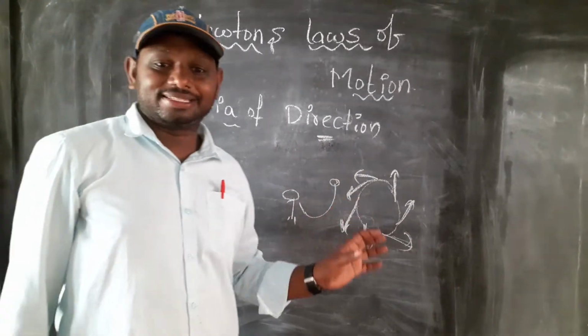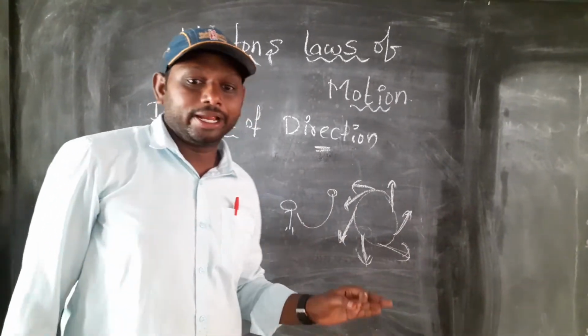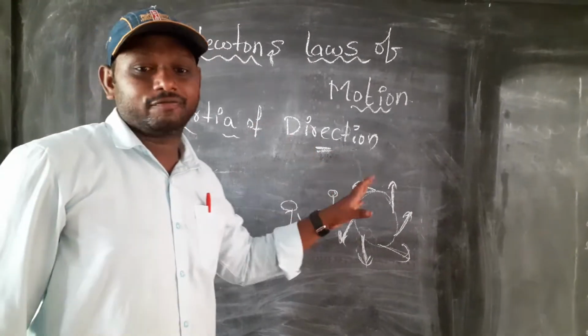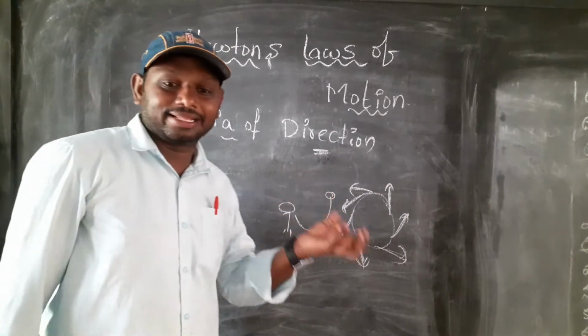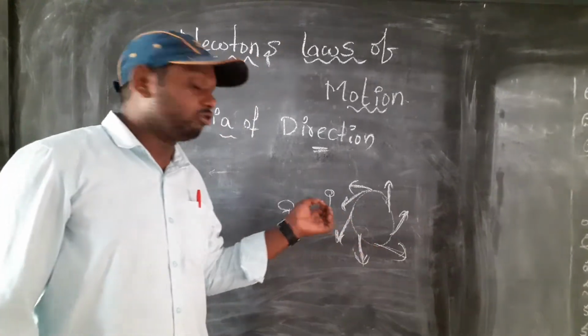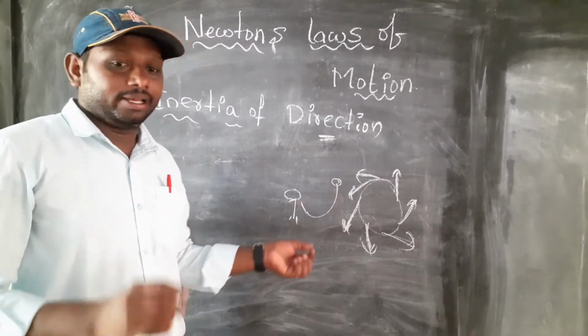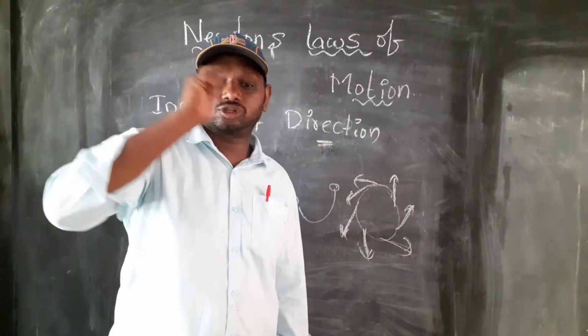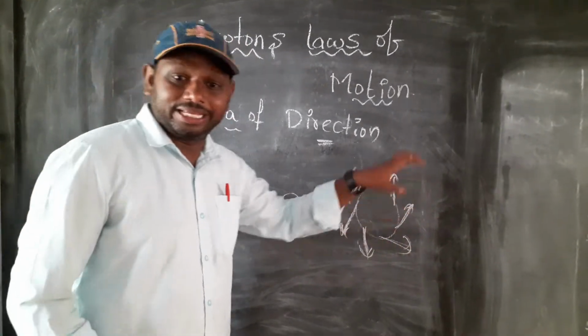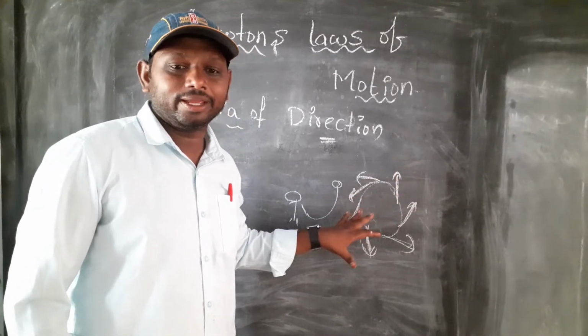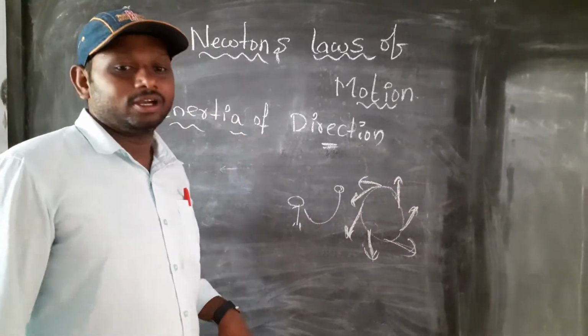Inertia of direction is nothing but the inability of a body to change itself its state of direction. That is called inertia of direction. So one person is taking a thread and a coin, one stone attached at the bottom. The stone will be rotating like this only. Rotating means the direction will automatically change. That is the inertia of direction.